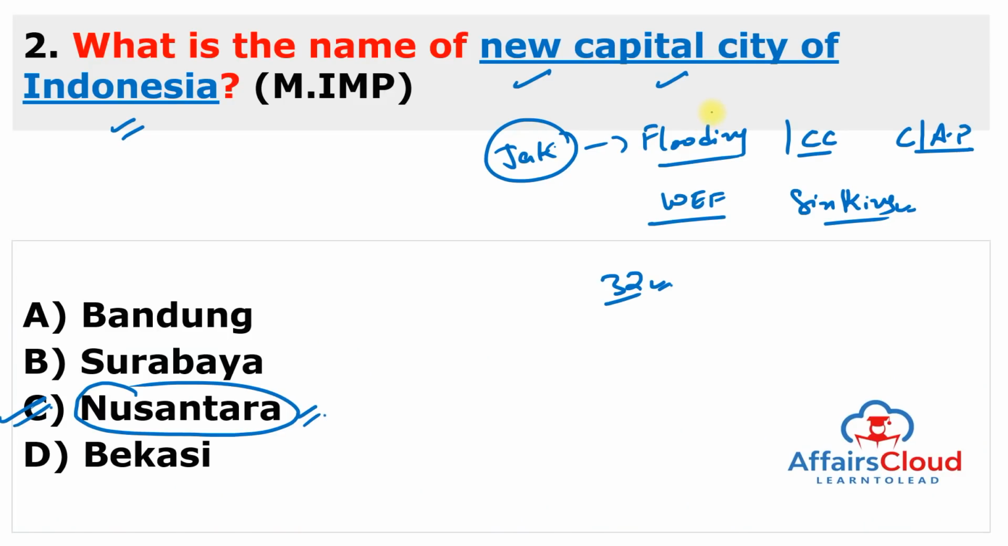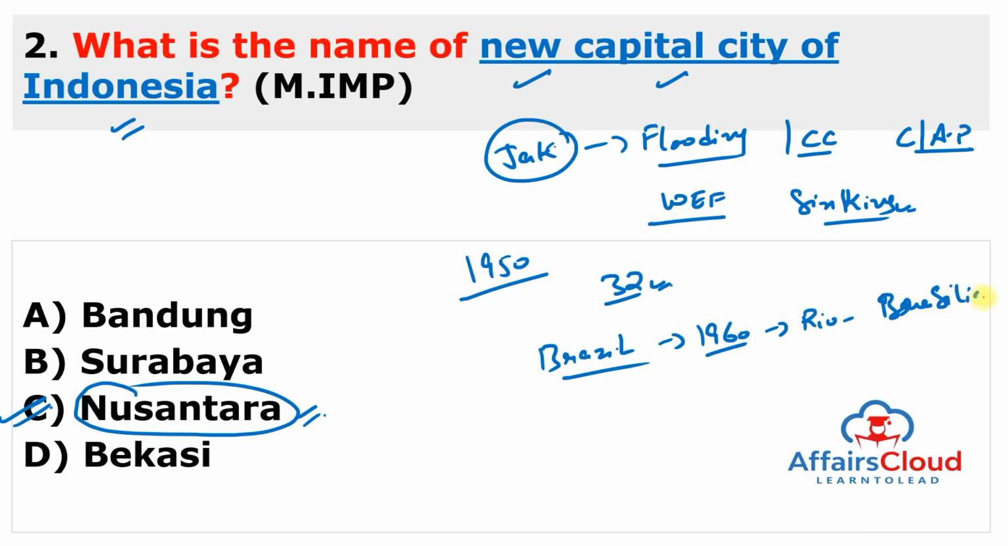But if you see, from 1950 or after 1950, so many countries changed their capitals, like Brazil. Brazil changed their capital in 1960. Earlier the capital was Rio de Janeiro. After that they shifted in 1960 to Brasilia. So you have to remember this.